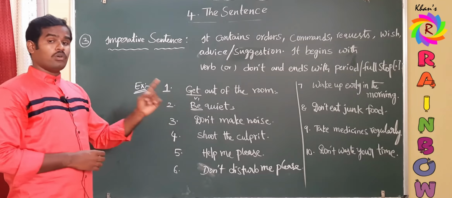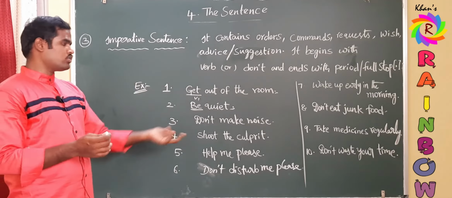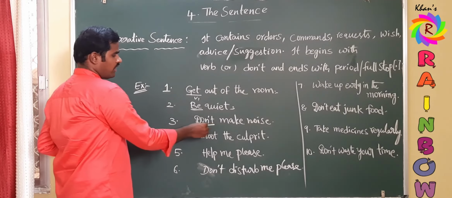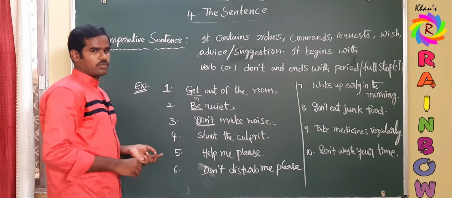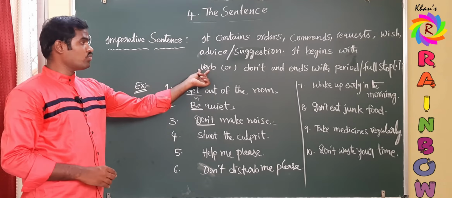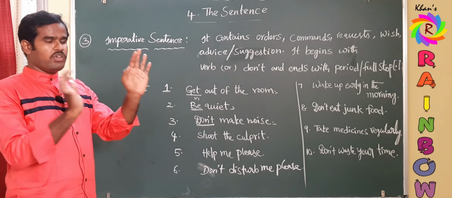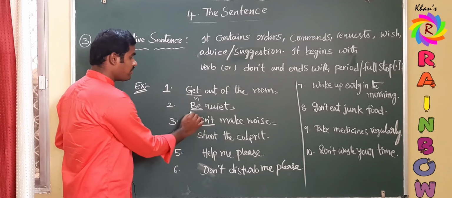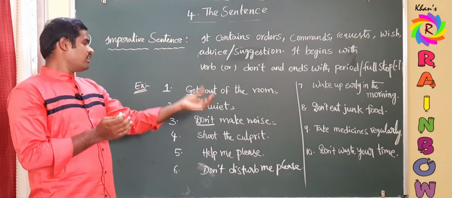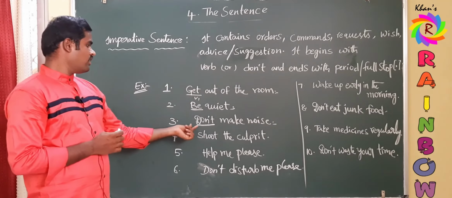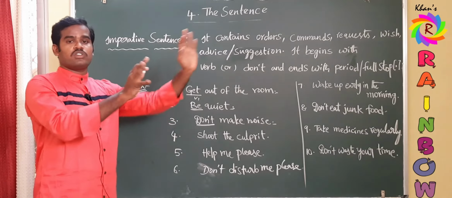Coming to the third one, don't make noise is also an order given to the students by the teachers in school. So here it begins with don't and is ending with a period, full stop. Sometimes it begins with a verb, sometimes it begins with don't also. Don't be confused that do is a helping verb, sir, so it is a yes or no question. Some of you may get confused because it began with a do form. Do form is a helping verb.